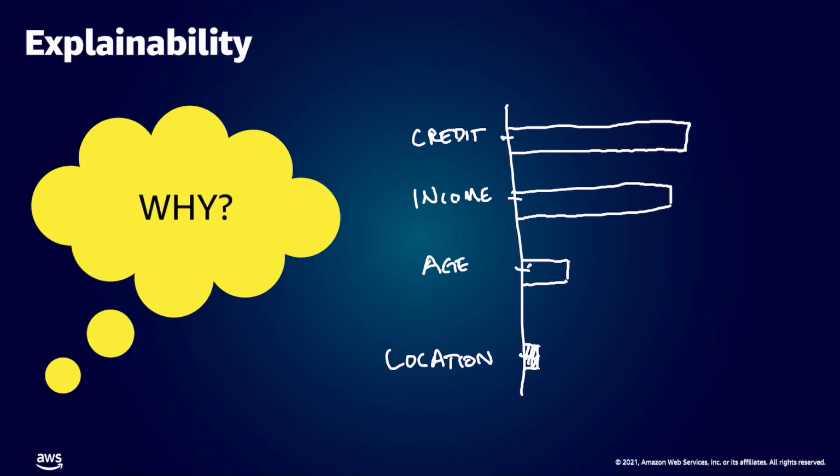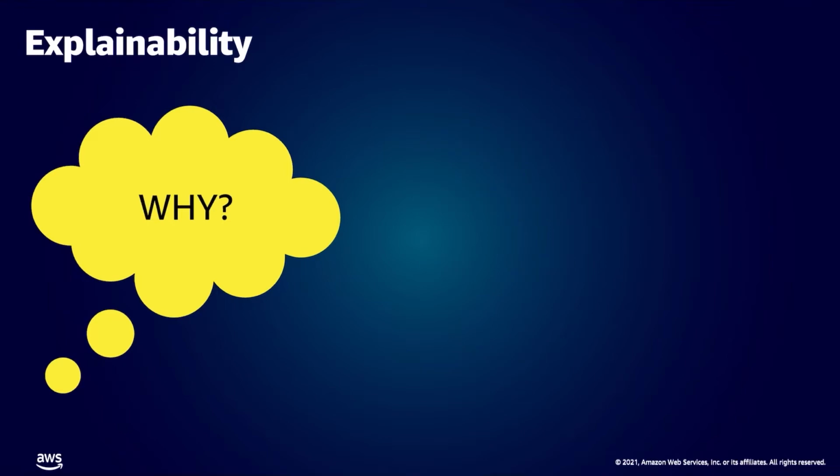So in this hypothetical example, you can see that credit history was the most important variable, the most important feature based off our training data set if we take a look at global SHAP values. Income was a close second, age was third, and location had very little importance to the overall machine learning model. All right, so this is again globally. What about an individual prediction? How can we explain why the model made a prediction for a specific set of inputs?